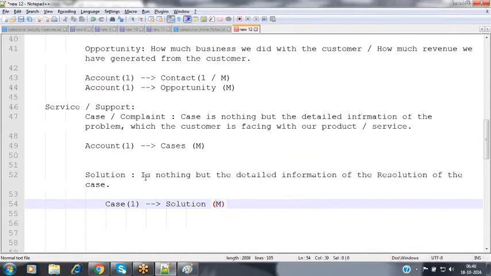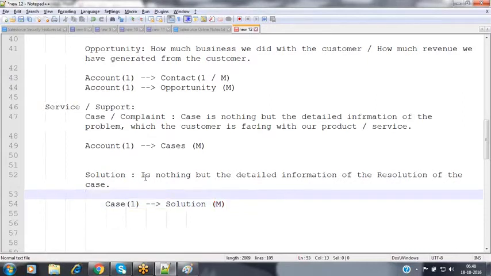Because what the solution they have given to us, that solution may not work. I'm unable to resolve that problem with that solution. I need one more solution here, so they'll be providing one more solution to you. So in this kind of scenario, for one case, we can have multiple solutions also. Whenever the customer is facing any problem with our product, we are going to resolve our customer's problem by giving a proper solution to our customers.